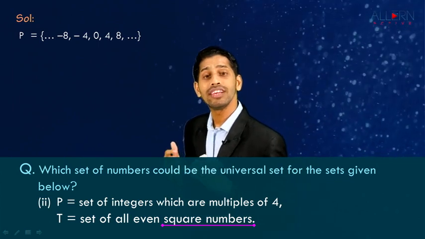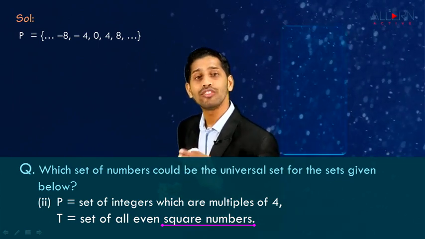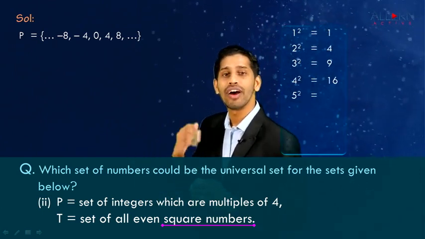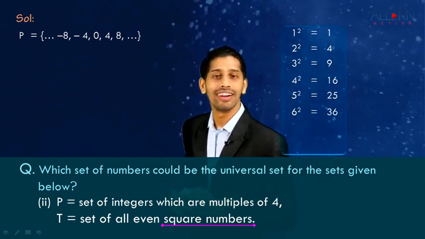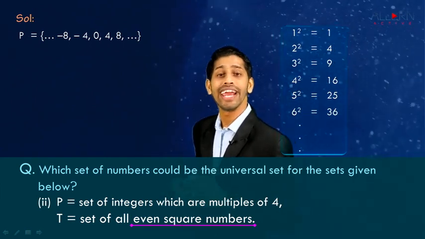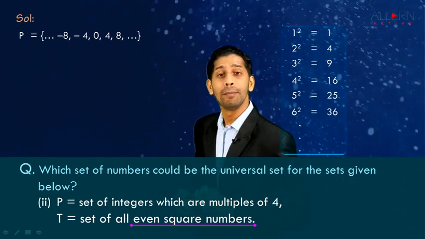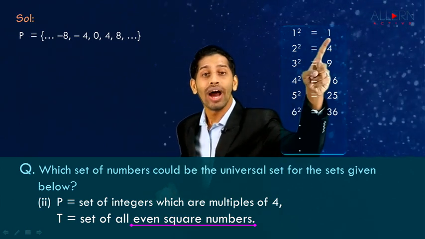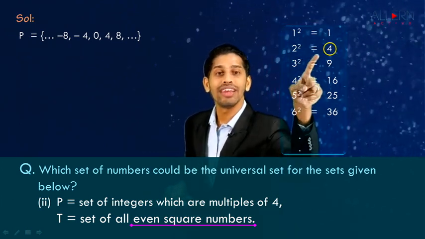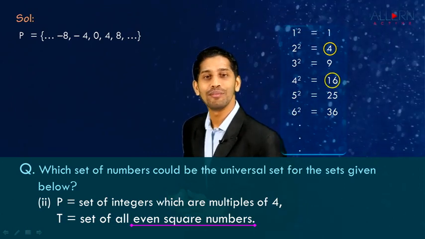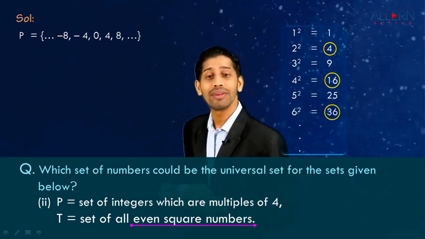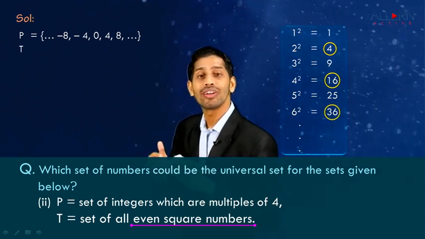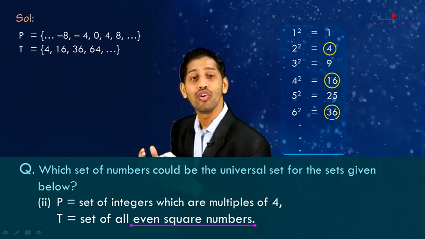So first of all, let's see what are the square numbers. So 1 square is 1, 2 square is 4, 3 square is 9, 4 square is 16, 5 square is 25, 6 square is 36, 7 square is 49, 8 square is 64 and so on. But we want those square numbers which are even. 1 is not an even number, 4 is an even number, 16 is an even number, 36 is an even number. That means in set T, when we write in roster form, elements will be 4, 16, 36, 64 and so on.